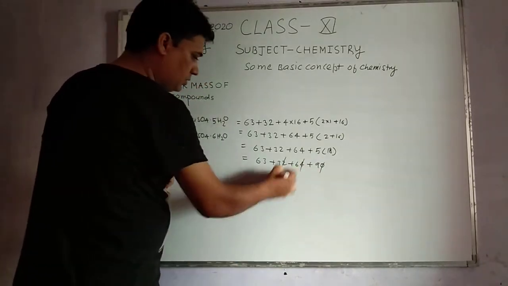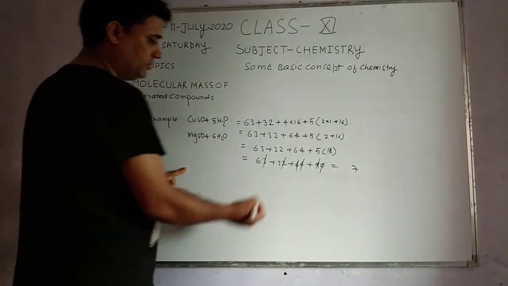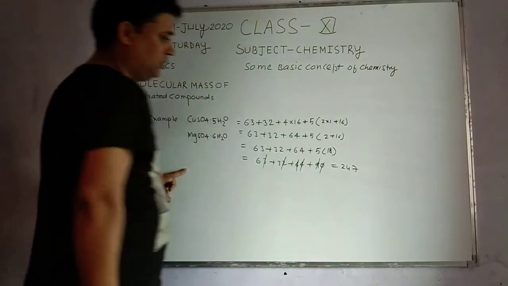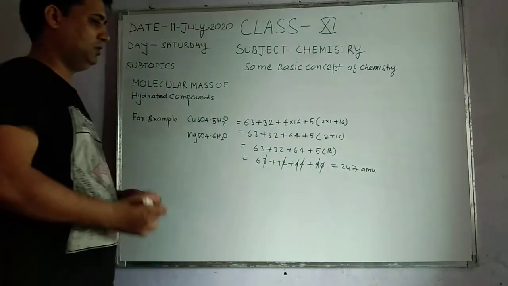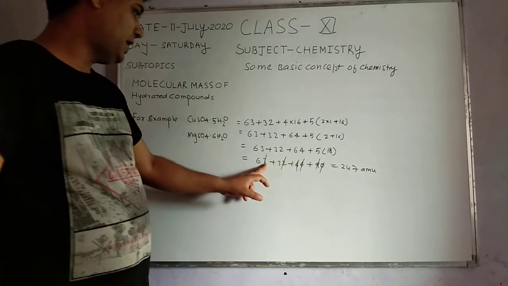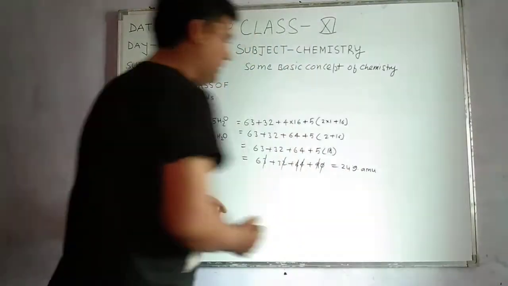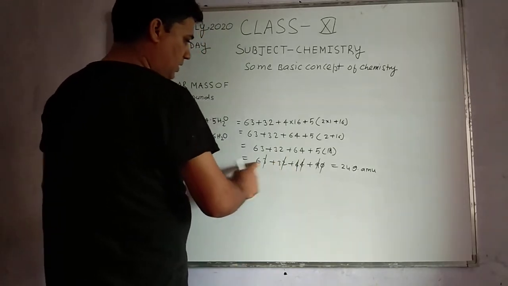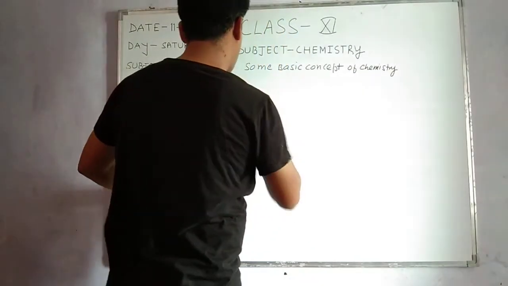Adding these up, we first get 247, but checking again, the correct sum is 249. So the molecular mass of hydrated copper sulfate is 249 amu.